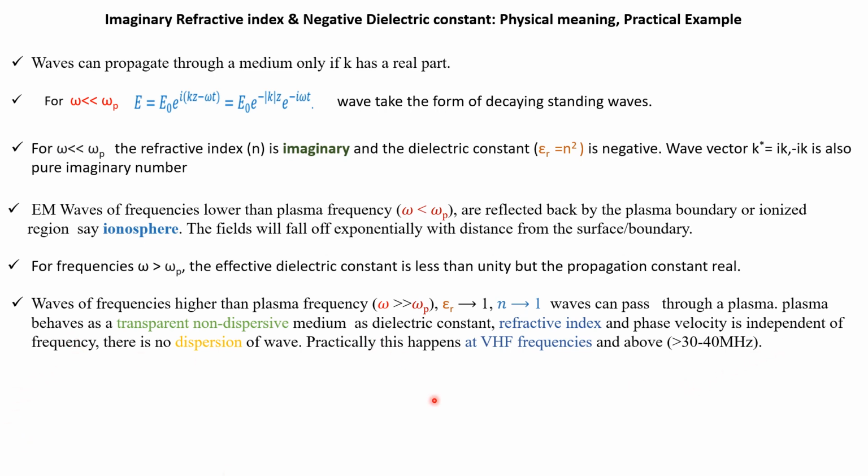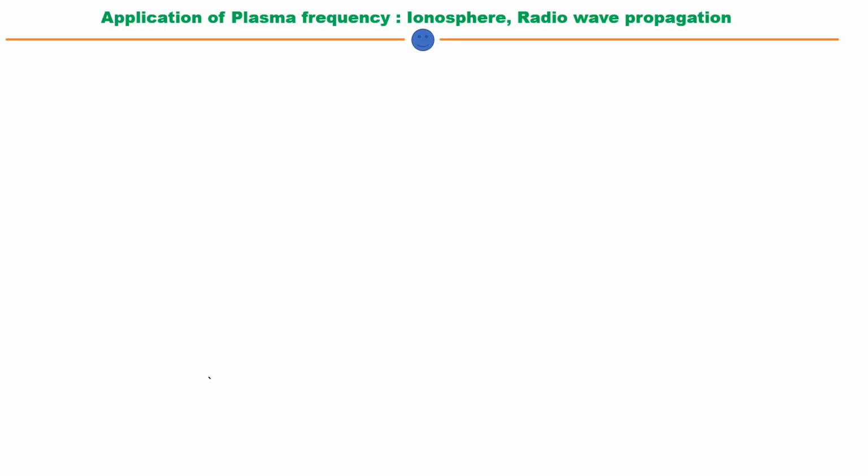And if there is no relation between omega and k, meaning frequency and wave number, there is no dispersion of the wave. Practically, this happens at VHF, very high frequencies, depending on the plasma frequency, around 30 to 40 megahertz, and that plasma frequency sets a lower cutoff for the frequency of the electromagnetic radiation. In the next slide we will see how the plasma frequency sets a lower cutoff in an application.